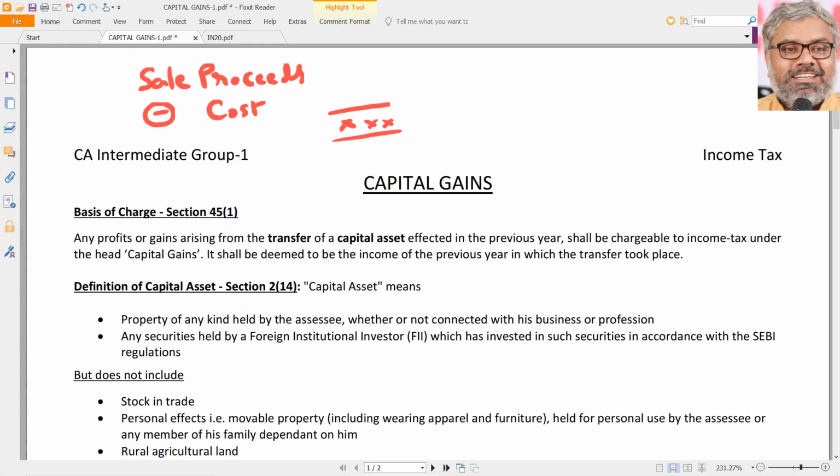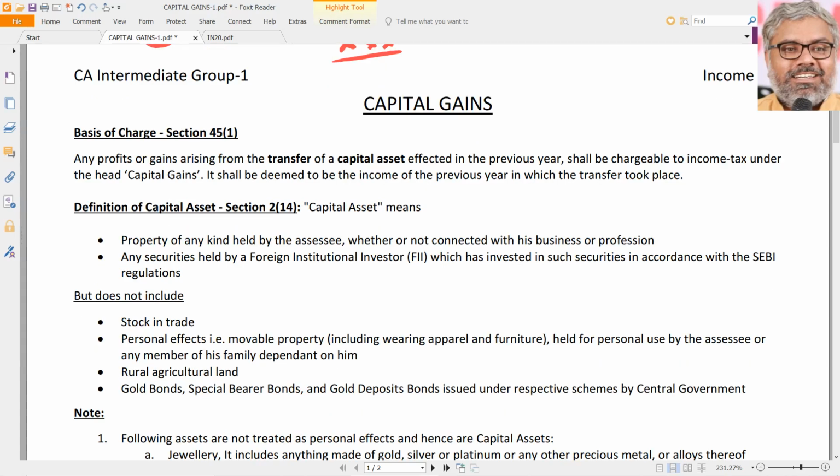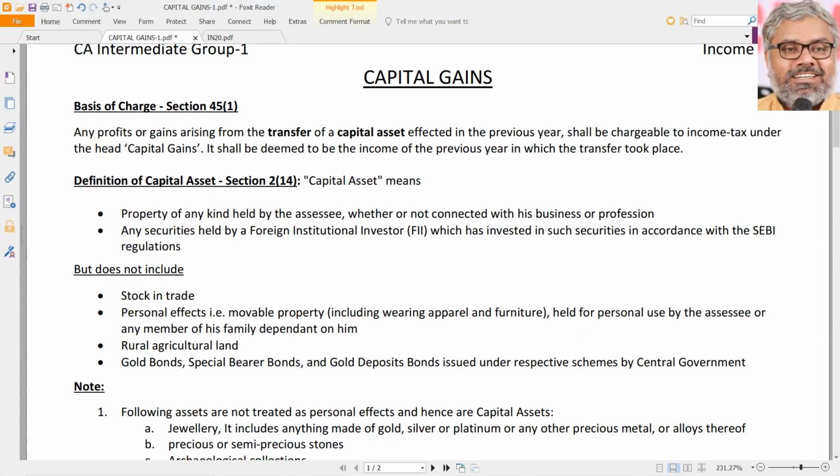But the question is how to find out the full value of consideration, and how to find out the cost of acquisition under different circumstances. First of all, when can we say that the head of capital gains is attracted? Why will capital gains as a head of income be applicable to a particular assessee, under what circumstances? And most importantly, the unique nature of this head of income is that it has two types of incomes.